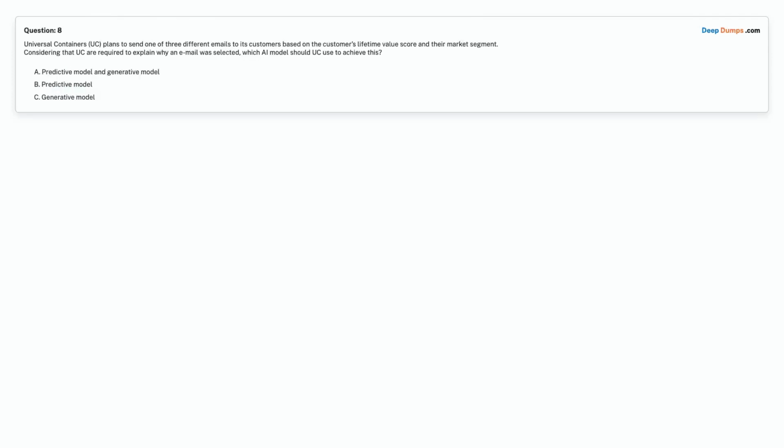Question 8. Universal Containers (UC) plans to send one of 3 different emails to its customers based on the customer's lifetime value score in their market segment. Considering that UC are required to explain why an email was selected, which AI model should UC use to achieve this? Option A. Predictive model and generative model. Option B. Predictive model. Option C. Generative model. Choose the correct answer.